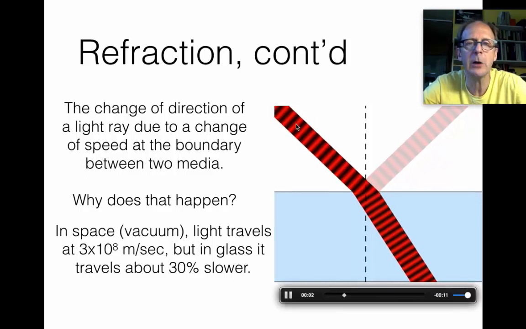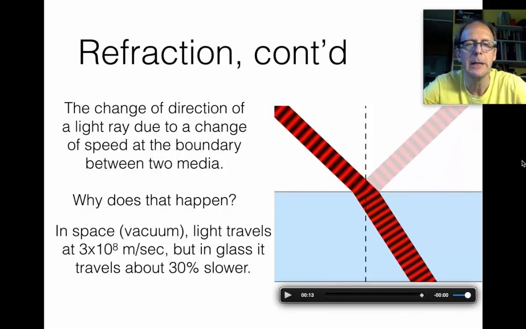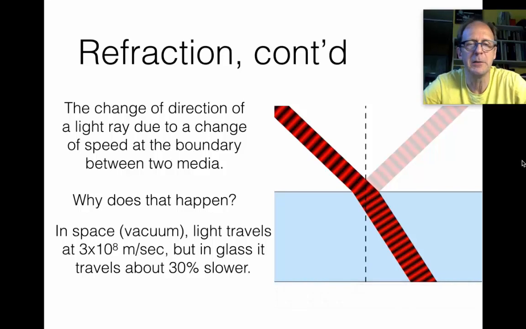And so here are the waves coming into the beach, and they're traveling in a straight line until they hit this boundary. Now, let's say this boundary is a piece of glass. And, well, light travels at 3 times 10 to the 8 meters per second in space. But inside glass, it travels about 30% slower.